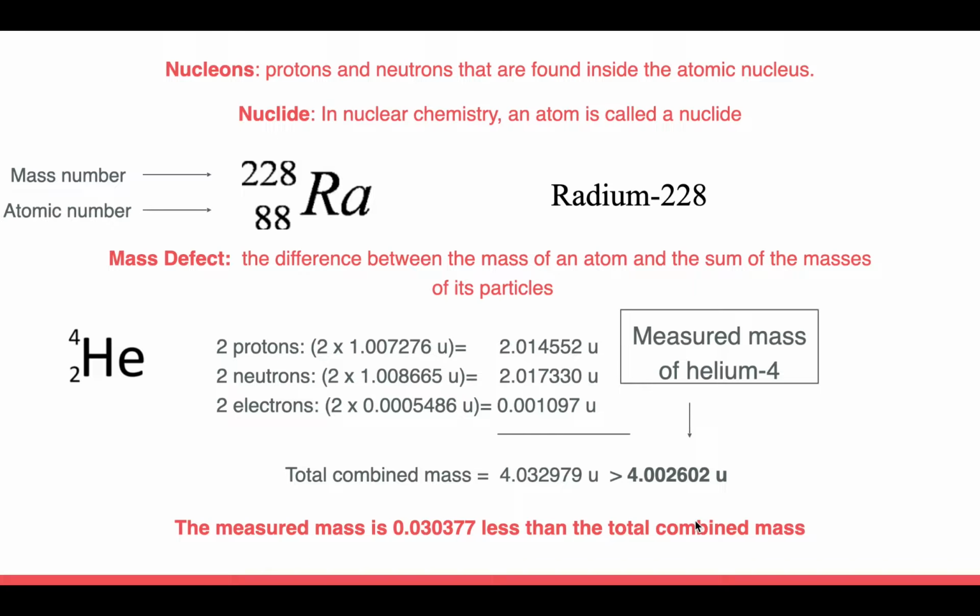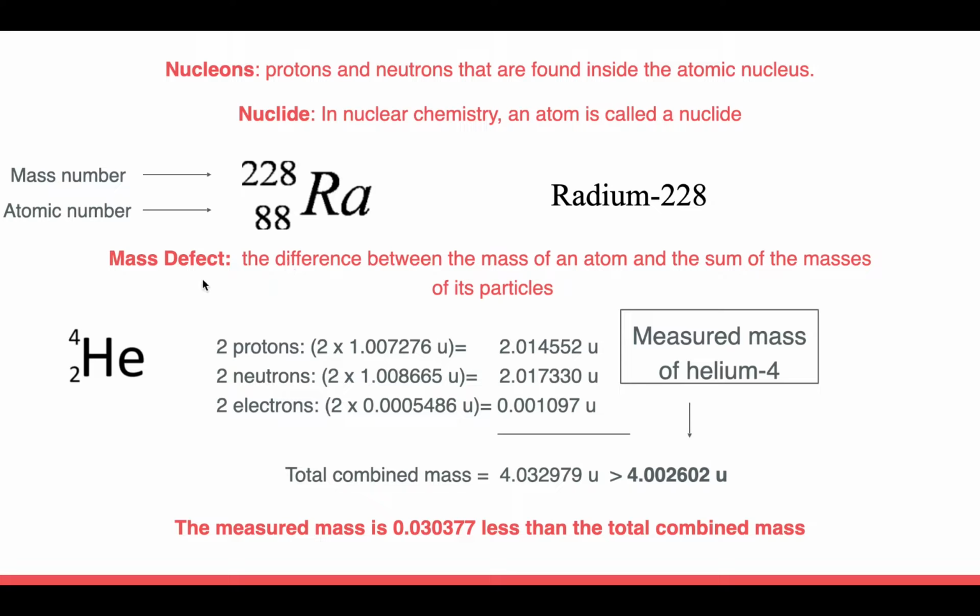In order for us to understand this lesson, we first have to go through some key terms. The first term is nucleons, which is what we call the protons and neutrons together. The second term is a nuclide, which is what we refer to an atom in nuclear chemistry. Now we know that scientists usually identify atoms using two ways. The first way is by writing the mass number as the superscript and the atomic number as a subscript of the atomic symbol. And the second way is by writing the mass number following the atom's name like this.